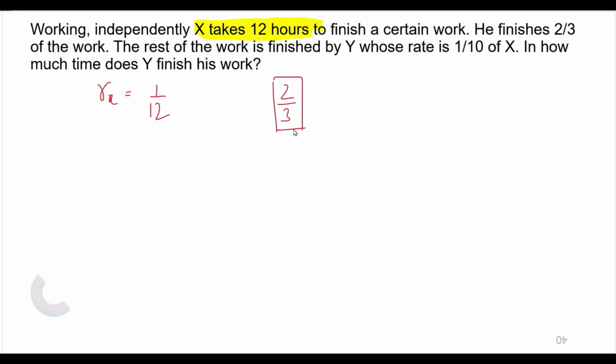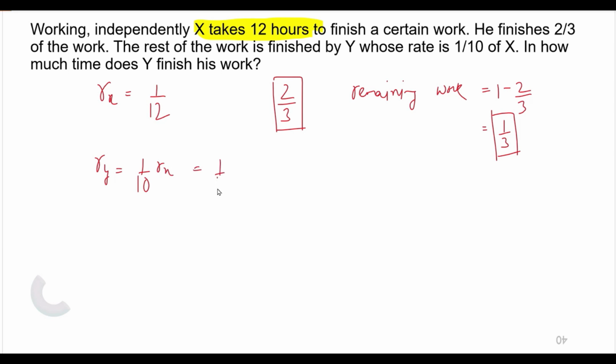So how much work is remaining? That is important. Remaining work is equal to 1 minus the amount of work that has already been done. So this is equal to 1 upon 3. This work is remaining. Now the rest of the work is finished by Y, whose rate is 1 by 10th of X. So the rate of Y is equal to 1 by 10 into 1 by 12. So it will be equal to 1 by 120. This is the rate of Y who is going to finish the work.